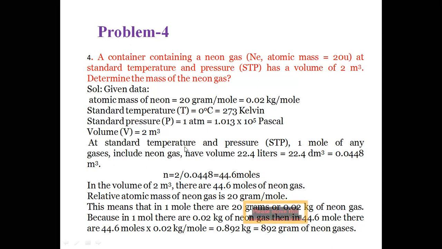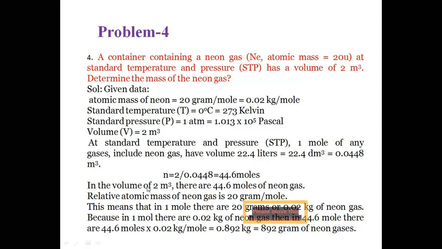At standard temperature and pressure, 1 mole of any gas, including neon, occupies a volume of 22.4 liters. 1 liter is equal to 1 decimeter cube. So the number of moles is 2 divided by 0.0448, that is 44.6 moles.